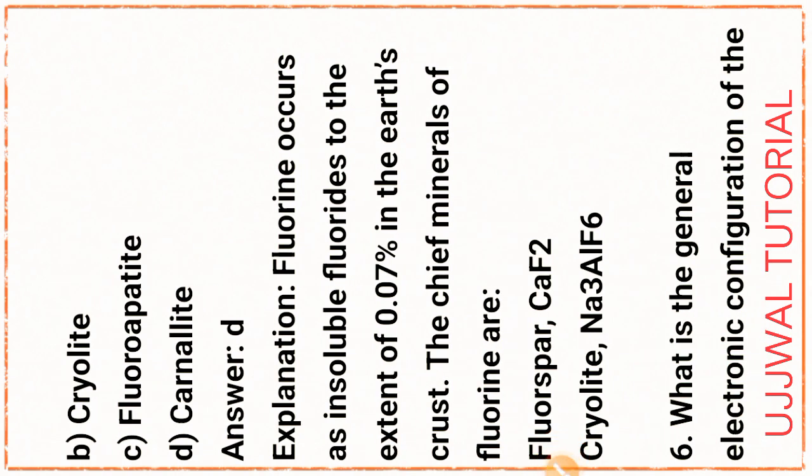Due to explain for this part, fluorine occurs as insoluble fluoride to the extent of 0.05 percent in the earth crust. The chief minerals of fluorine are fluorspar, formula CaF2, and cryolite, that is formula Na3AlF6.